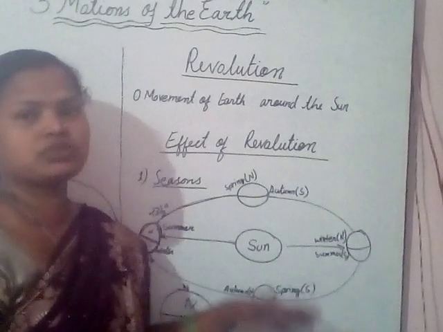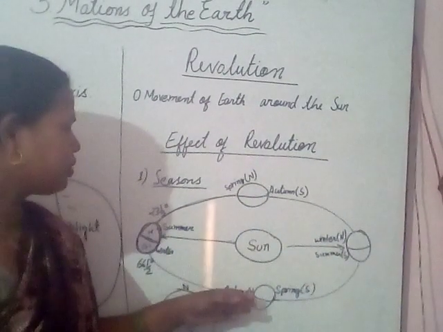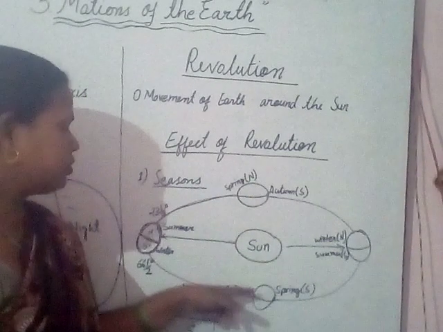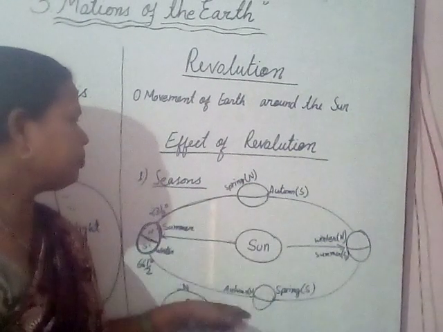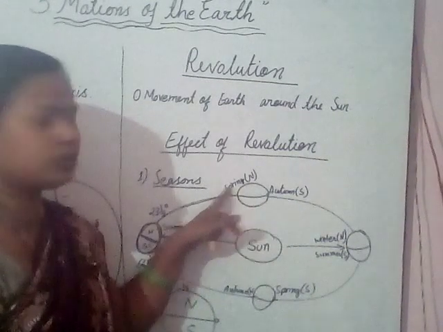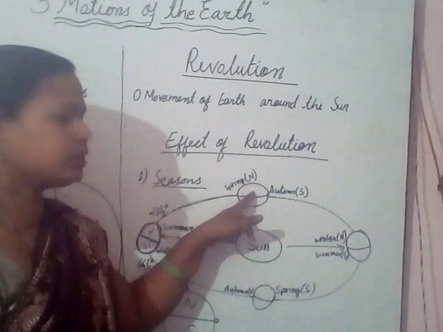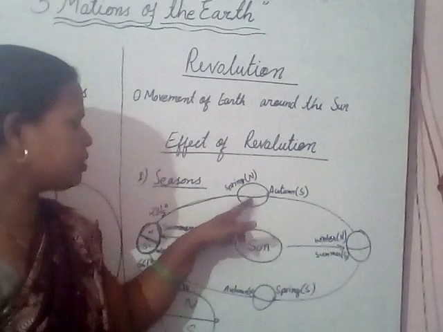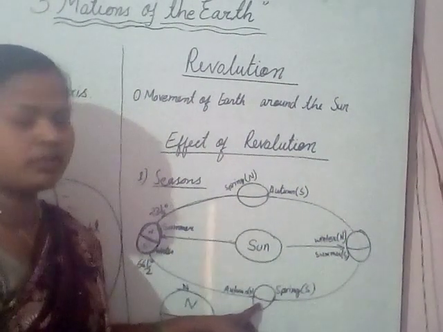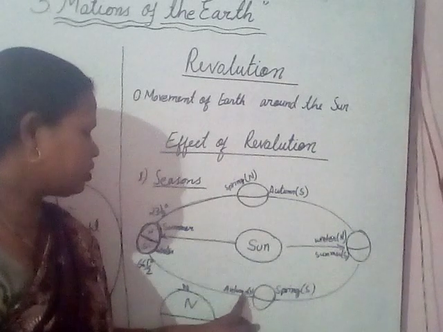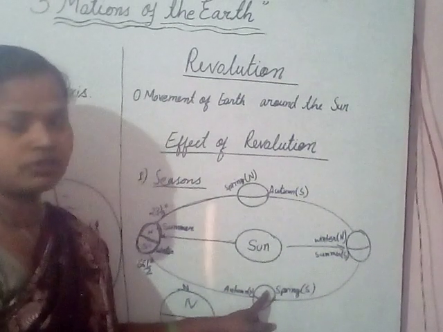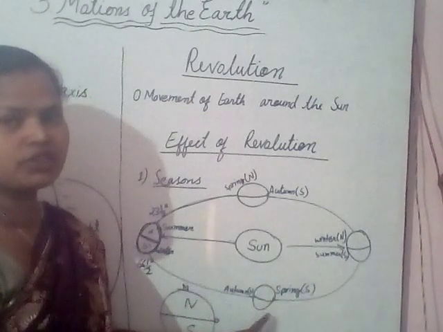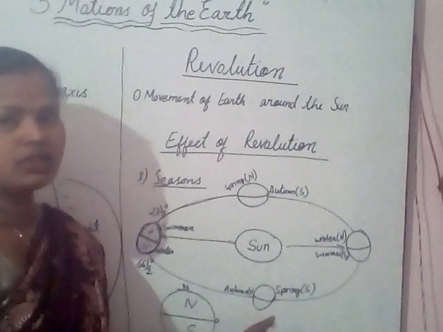But there are two other main positions also. When the Sun is closer to the Earth, at that time there is a spring season in the North Hemisphere, and at the same time there is an autumn season in the South Hemisphere. And in the same way, when it comes here, if it is autumn in the North Hemisphere, then at the same time there will be spring in the South Hemisphere. So these are the main points.